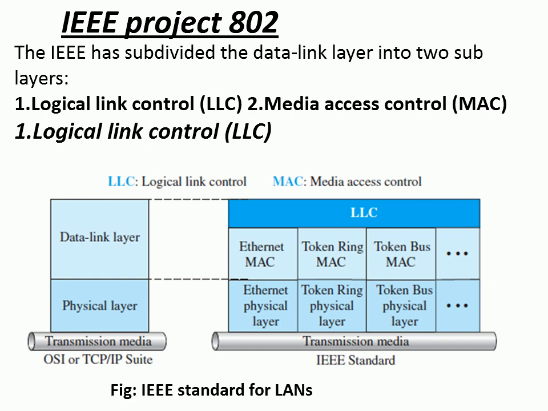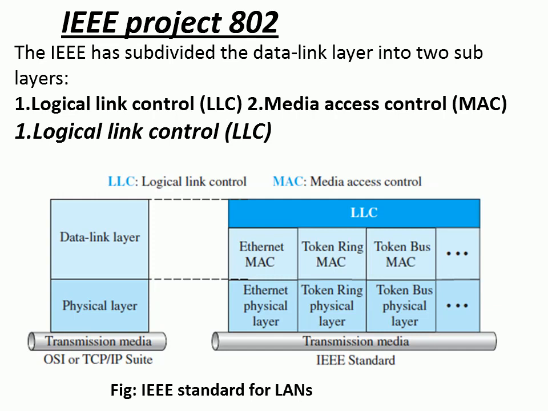IEEE has started one project that is called IEEE Project 802. The main intention of this project was to set the standards in order to enable communication, especially the intercommunication among equipment from different manufacturers. It is one way of specifying the functions of the physical layer as well as data link layer protocols, right? As you can see in this figure, it shows the relationship between the IEEE Project 802 and the OSI or TCP/IP stack.